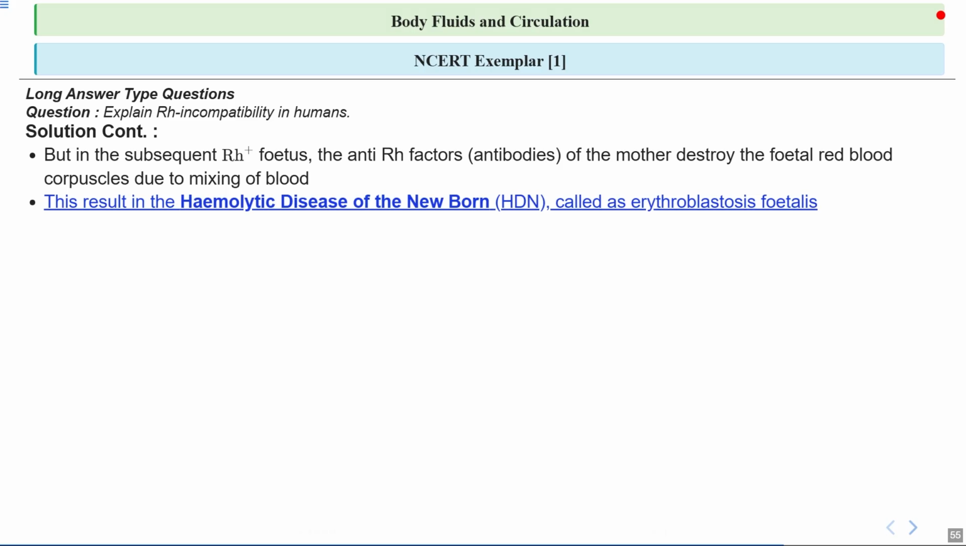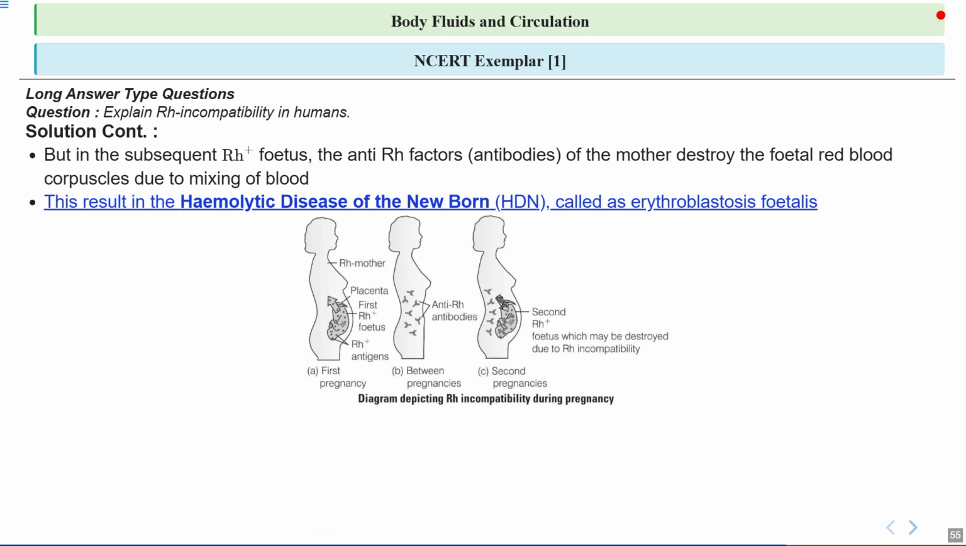This immune attack leads to a condition called hemolytic disease of the newborn, or HDN, which is commonly known as erythroblastosis fetalis. Think of it as the baby's RBCs being destroyed faster than they can be made, which can cause serious health problems for the newborn. It's like the baby's body is under attack from within, all because of blood group incompatibility.